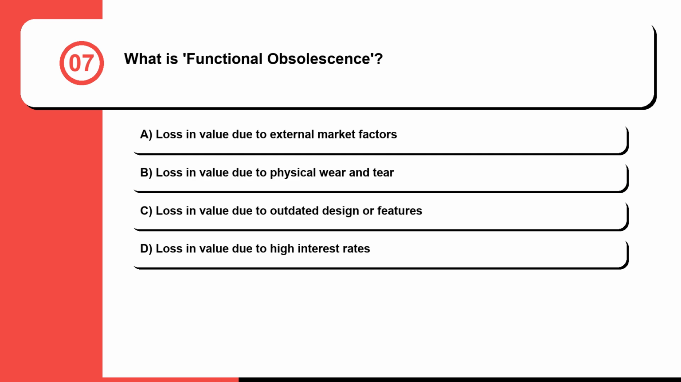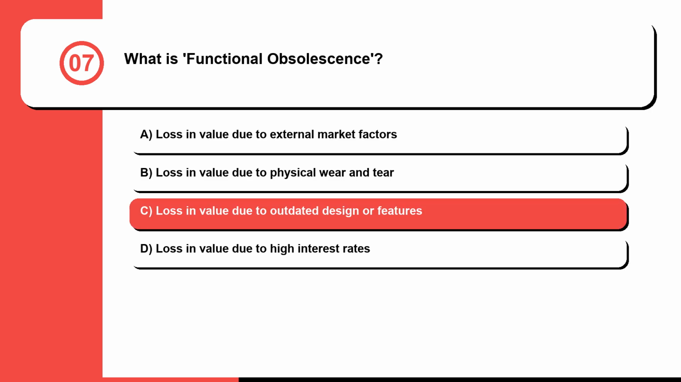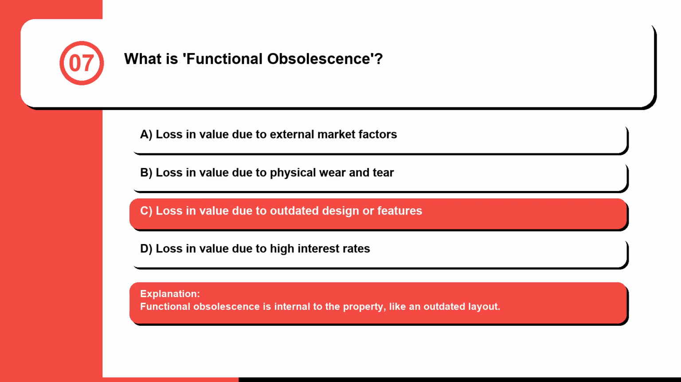Question 7. What is functional obsolescence? A. Loss in value due to external market factors. B. Loss in value due to physical wear and tear. C. Loss in value due to outdated design or features. Or D. Loss in value due to high interest rates. The correct answer is C. Loss in value due to outdated design or features. Functional obsolescence is internal to the property, like an outdated layout.